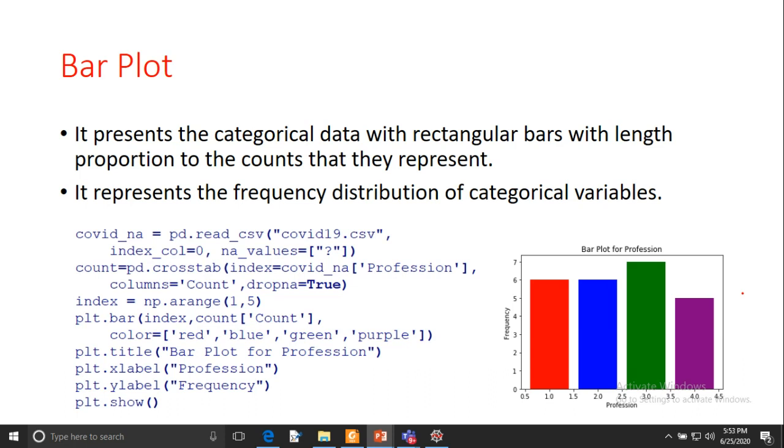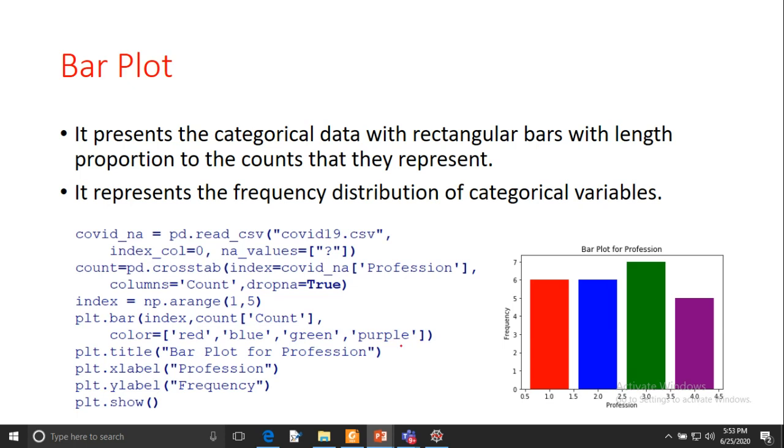If you want to plot the bar plot, first you have to do a little bit of calculation. You have to create the frequency table between the profession and count. We are creating a cross table, just to see the relationship.